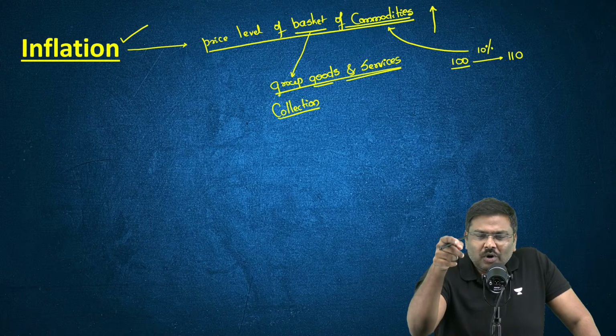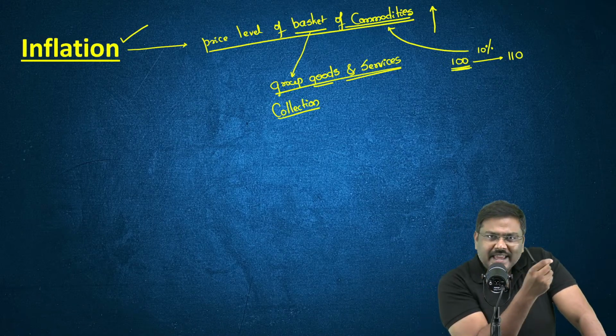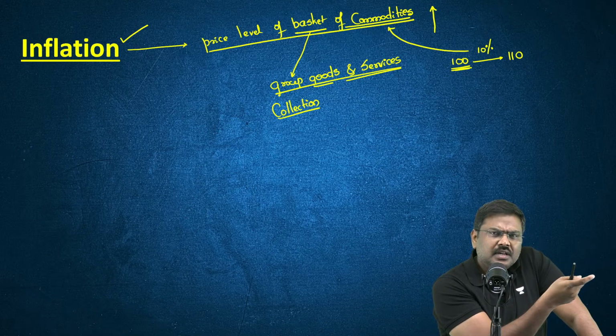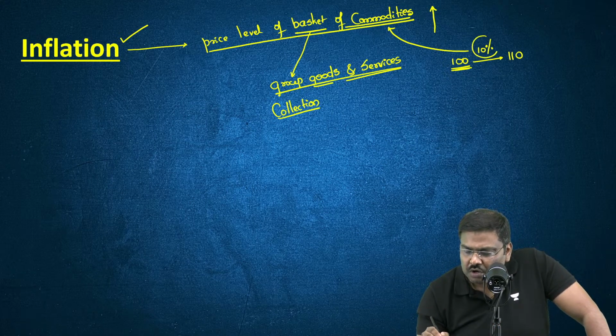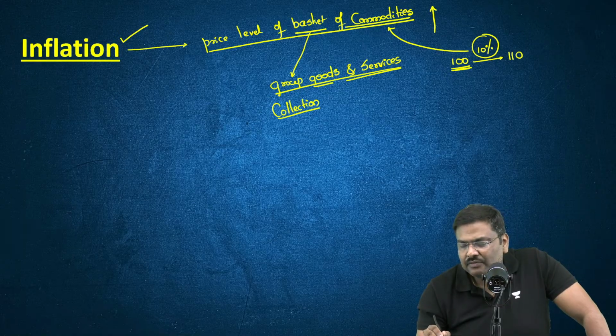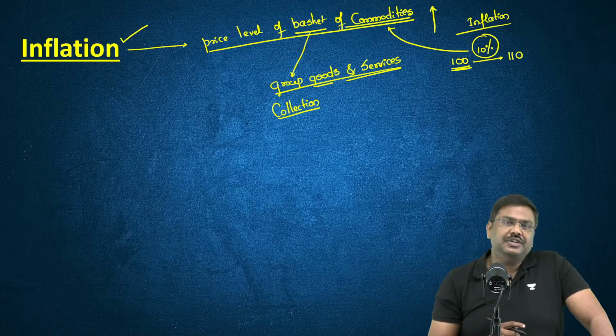Do let me know, I want an answer in the chat section. Compared to last year, for the same basket of goods and services, I am paying 10% more. This 10% more, my dear, is nothing but inflation.